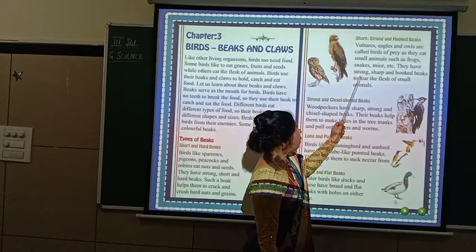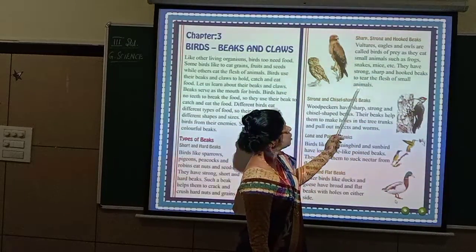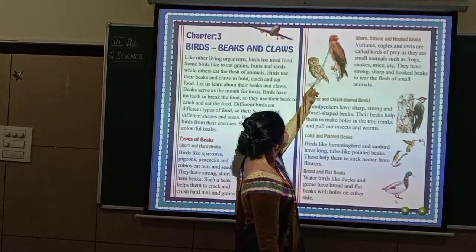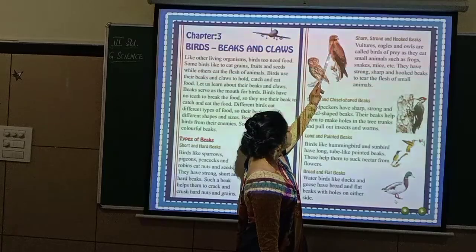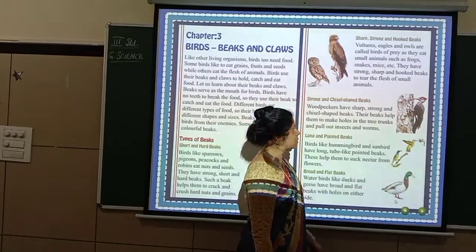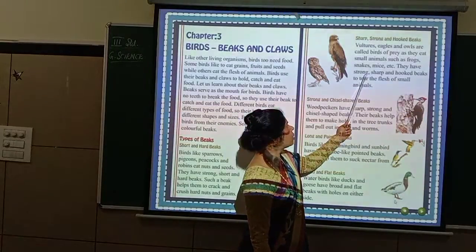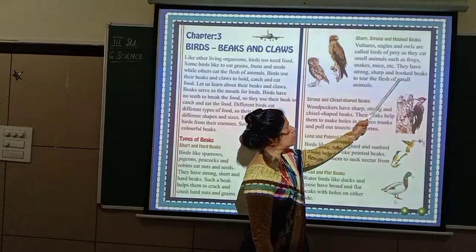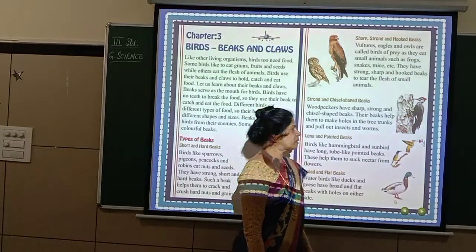They have strong, sharp and hooked beaks to tear the flesh of small animals. Hooked beaks. Can you see the hook here? See like this, it is bent. So they have the hooked beaks. It is strong, very strong. The beaks are very strong, sharp and hooked, so that they will eat the flesh of other animals.